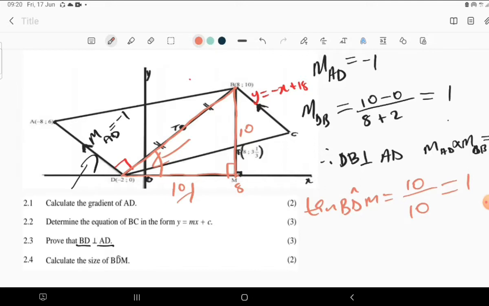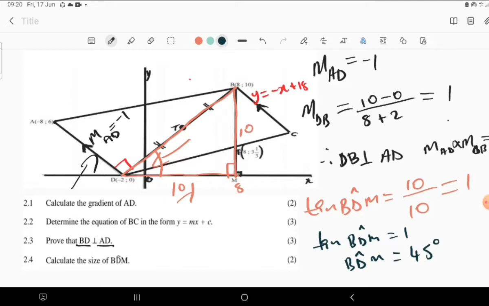All right, having this kind of situation, now this tan B, okay, let me just use this one, tan BDM is just going to be 1, then therefore BDM is just going to be 45, because tan inverse of 1 is 45 degrees. So we are having that one now.